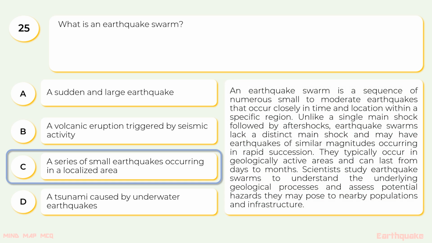An earthquake swarm is a sequence of numerous small to moderate earthquakes that occur closely in time and location within a specific region. Unlike a single main shock followed by aftershocks, earthquake swarms lack a distinct main shock and may have earthquakes of similar magnitudes occurring in rapid succession. They typically occur in geologically active areas and can last from days to months. Scientists study earthquake swarms to understand the underlying geological processes and assess potential hazards they may pose to nearby populations and infrastructure.